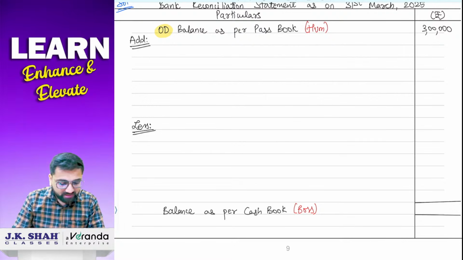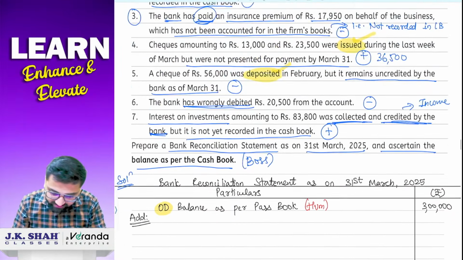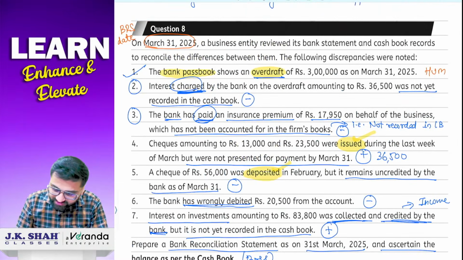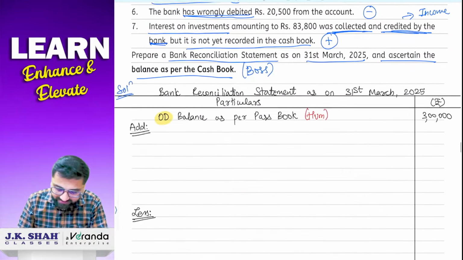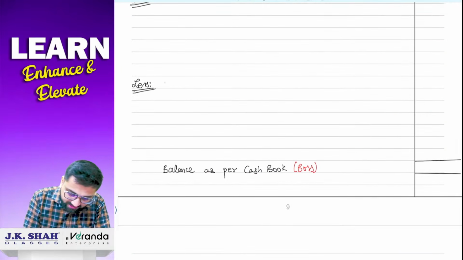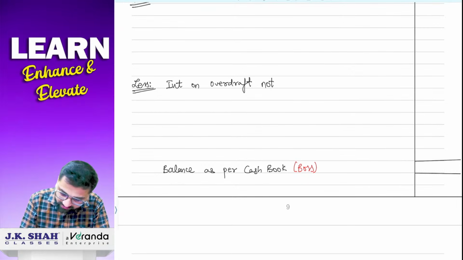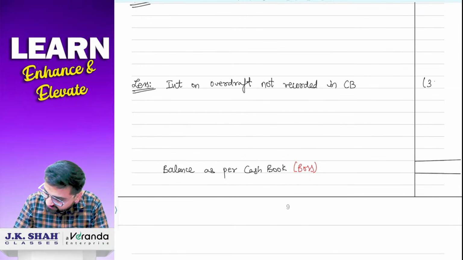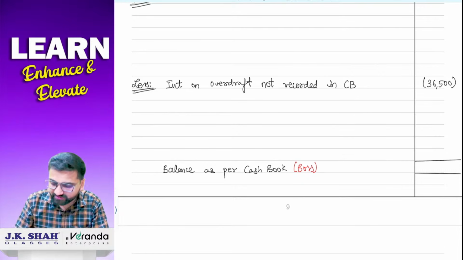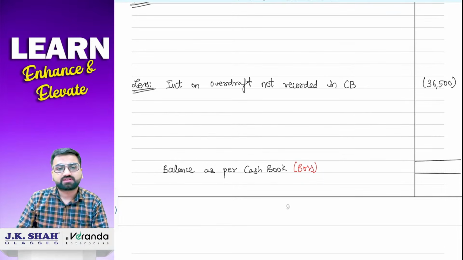Okay. So now we'll start one by one. So the very first, second transaction, interest on overdraft is minus. So we'll go to the less part and then write down here interest on overdraft not recorded in cash book. The amount was 36,500 in bracket.